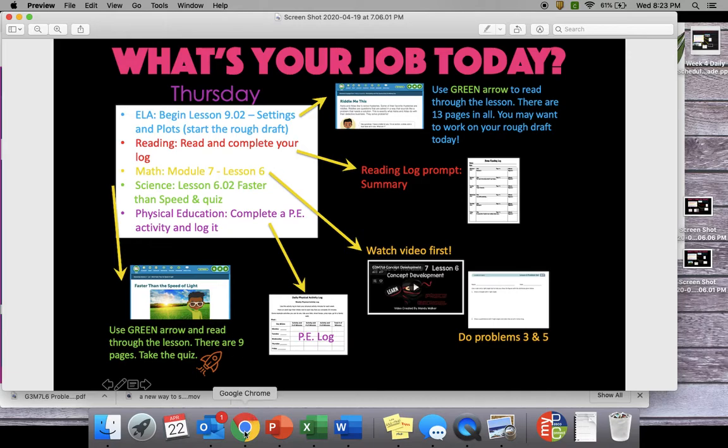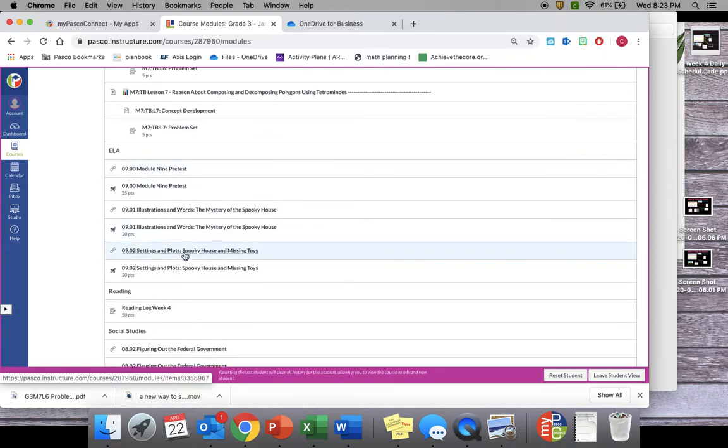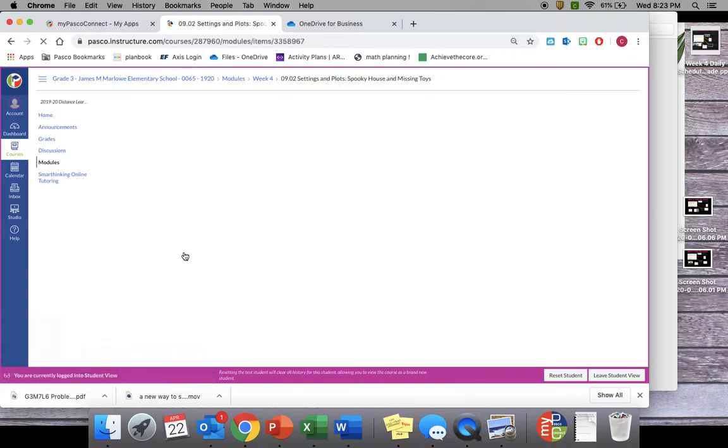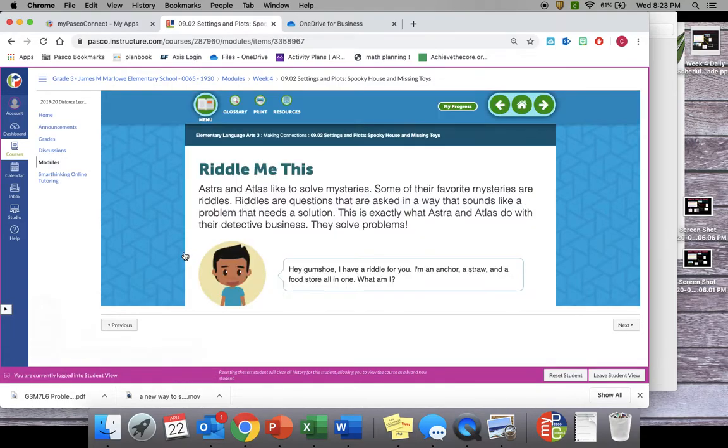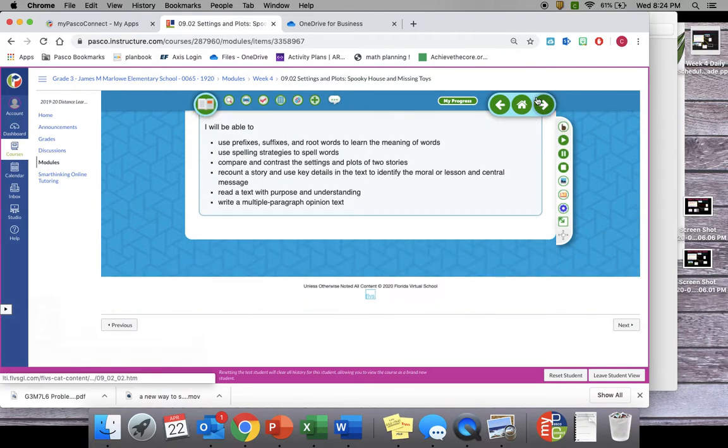We're going to go ahead and begin 9.02 in ELA. Now, yesterday we read about the mystery of the spooky house. Today we're going to read part 2, Spooky House and Missing Toys. You'll notice that we have the same characters, Astra and Atlas, and we know that they love to solve mysteries. So now we're going to read a little bit more about the mysteries that they solve.